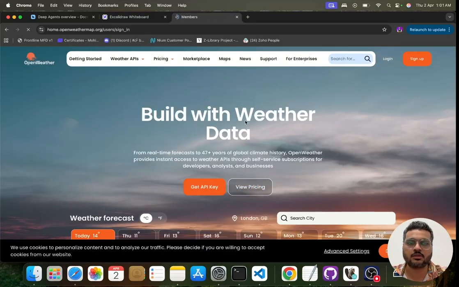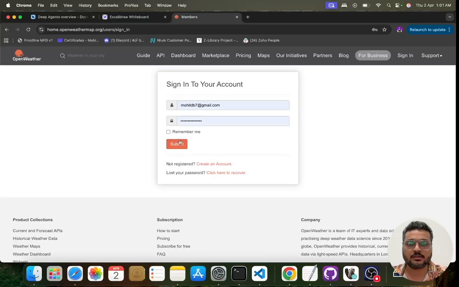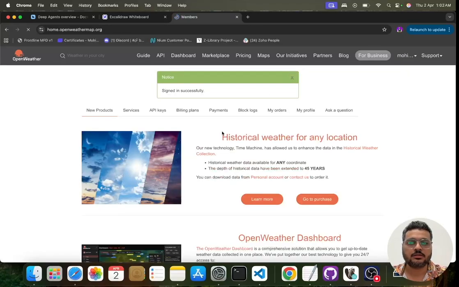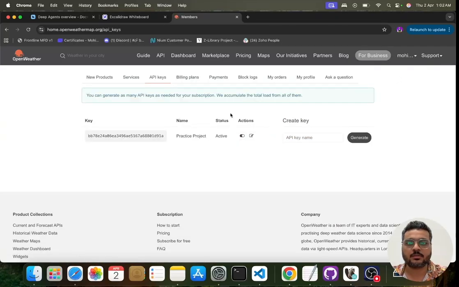Let's suppose I say login, right? And then let's suppose I do this. So I can come here, and you can see that the API keys and everything are present, right?